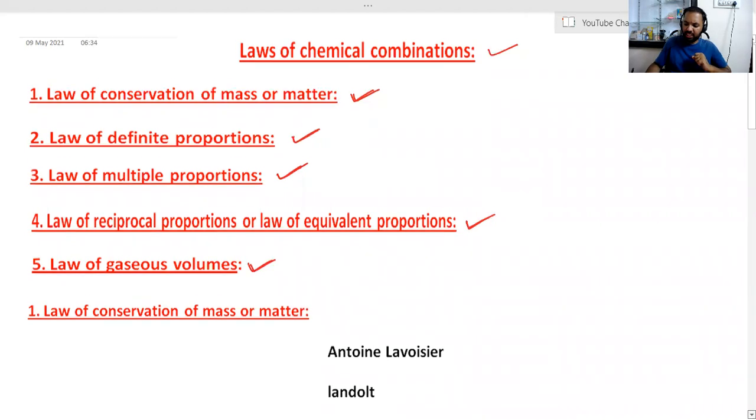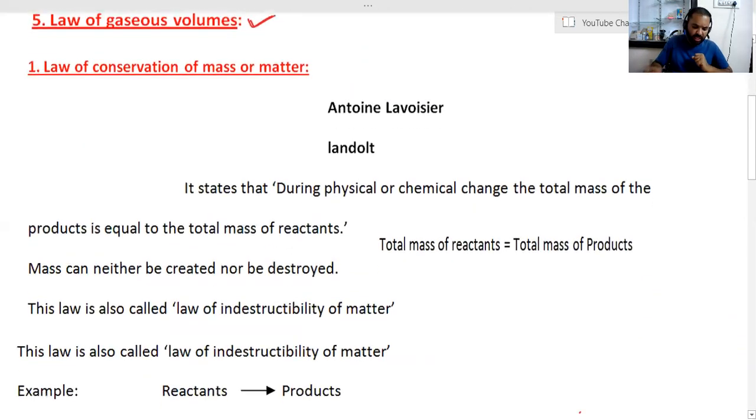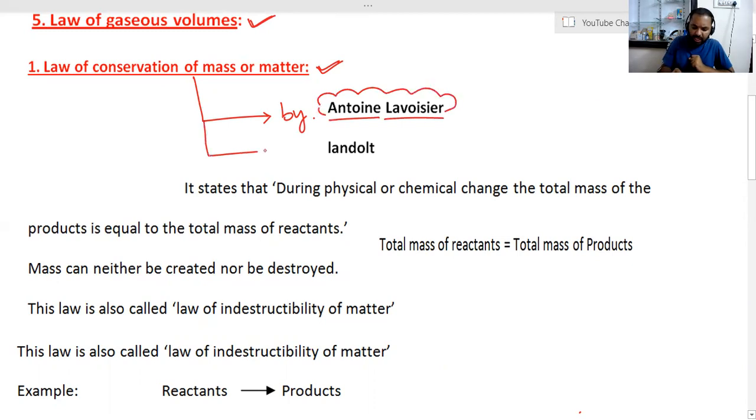So let's discuss the first law, which is law of conservation of mass or matter. This law is actually proposed by Anthony Lavoisier. And this law is further verified by Landolt.